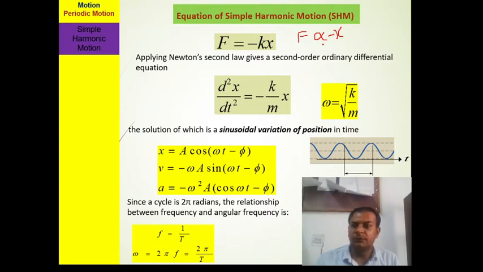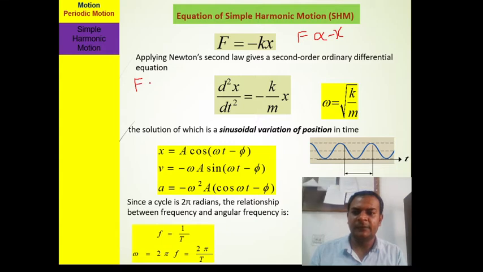F is the restoring force. We know from Newton's second law that F is equal to ma, where a is the acceleration, and we can represent a by d2x upon dt square.